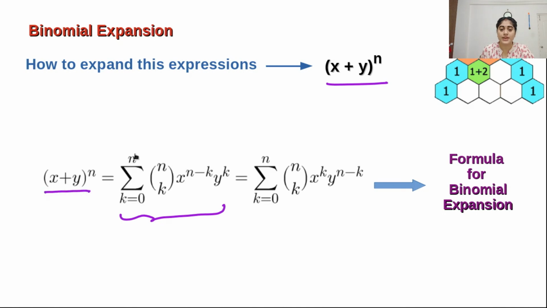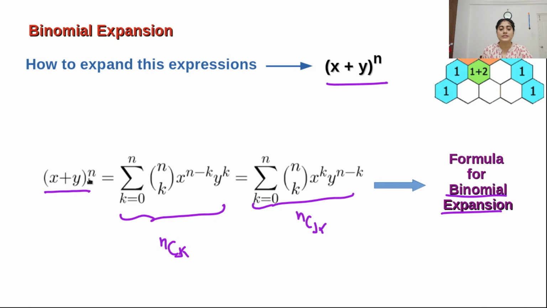Write this nCk, and this is also nCk. So we can write y to the power of k and x to the power of n minus k. Either y to the power of n minus k or x, we can choose anything, and anyway we solve it, the same expansion will come. So this is the formula. Actually, they have made the generalized formula for the binomial expansion.